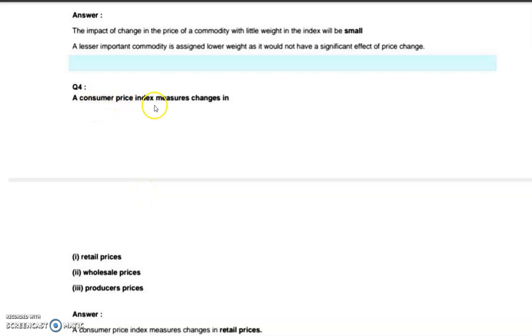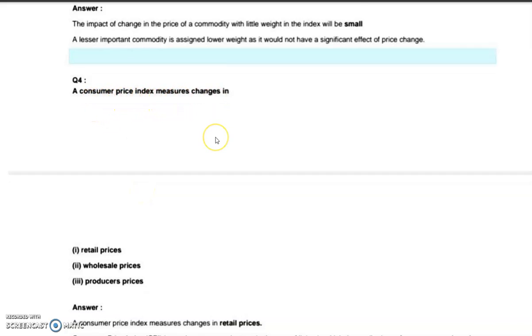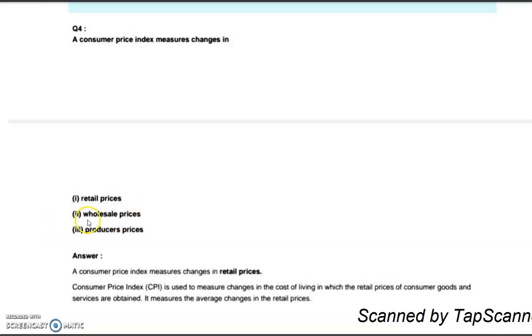A consumer price index measures changes in retail prices, wholesale prices, or producers' prices. The consumer price index measures changes in retail prices.